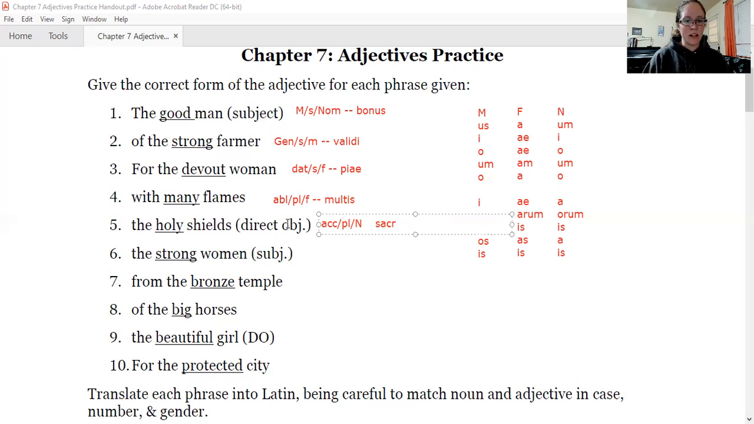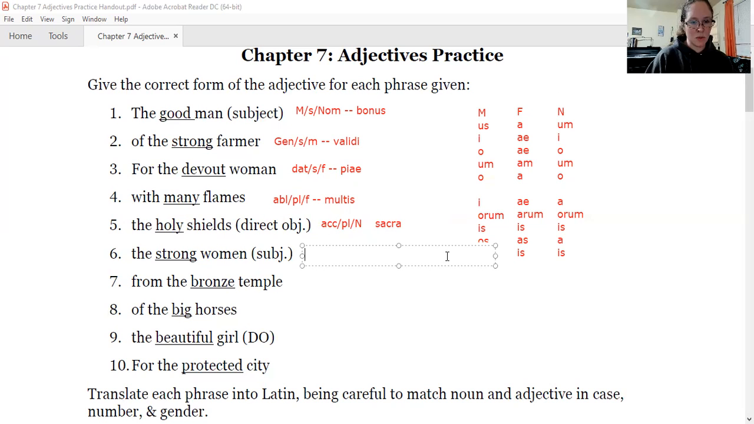All right, what is the direct object plural for a neuter noun? Accusative, plural, neuter. Make sure you're looking in the right chart. Accusative is next to last on the plural part. So it's just the letter A. So sacra. The holy shields, you would describe the shields as sacra.